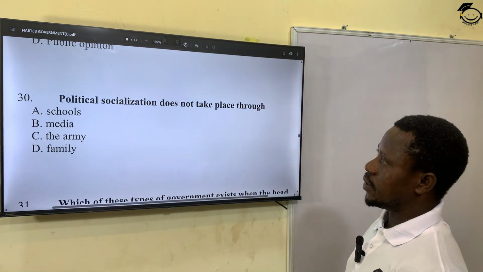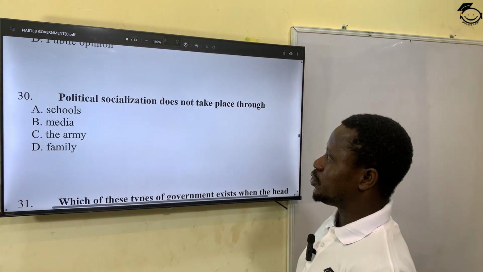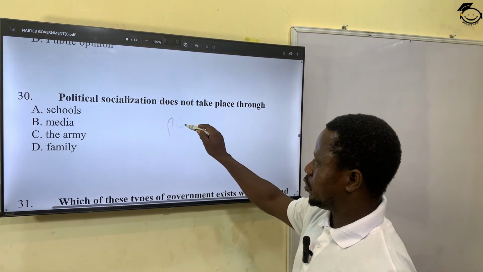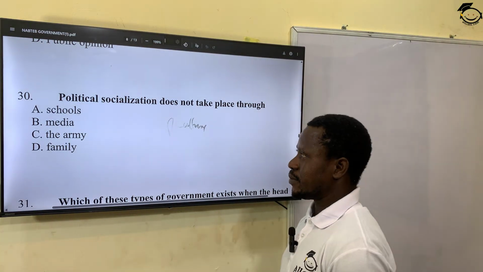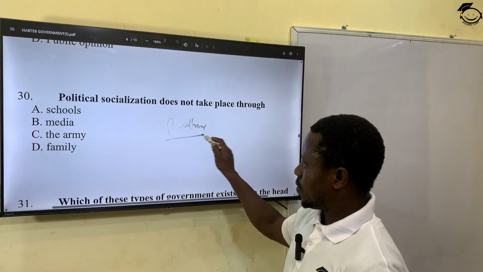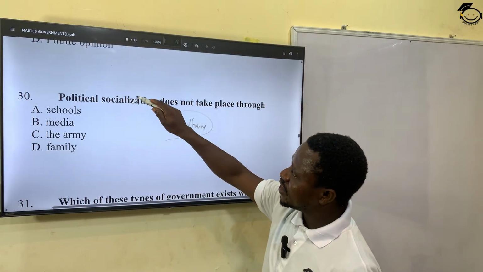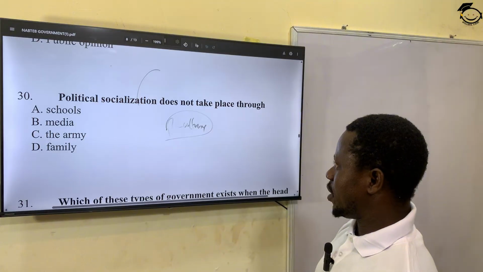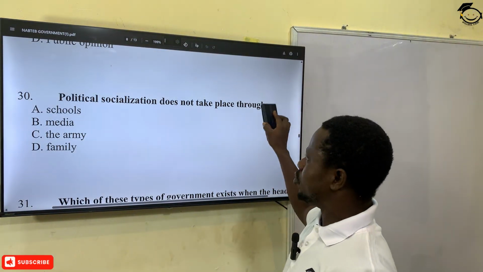The next question: political socialization does not take place through which of the following? We have political culture, PC, which means the process of orientation of your culture. Political socialization means the process of transmitting your culture from one generation to another. So, which one does not take place?